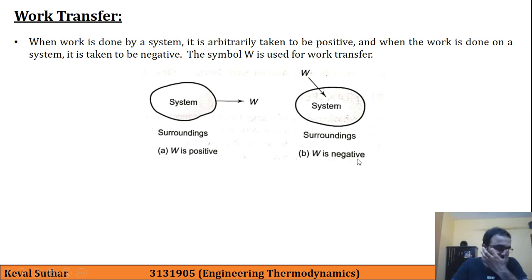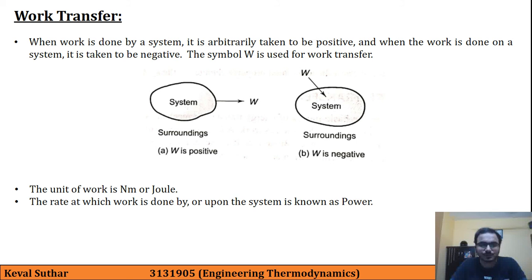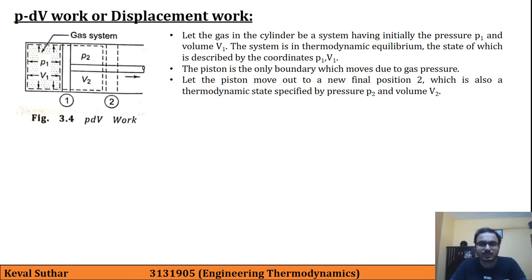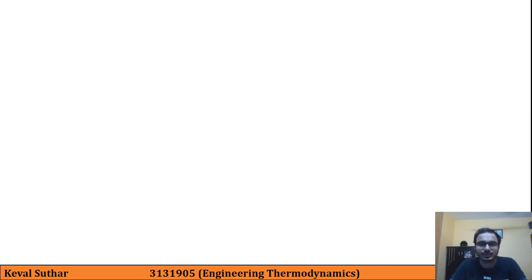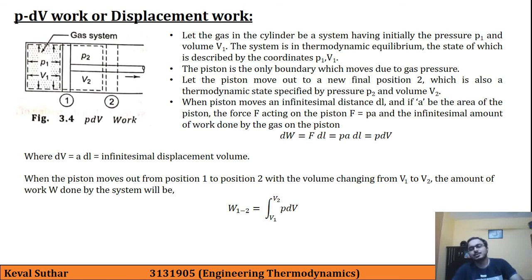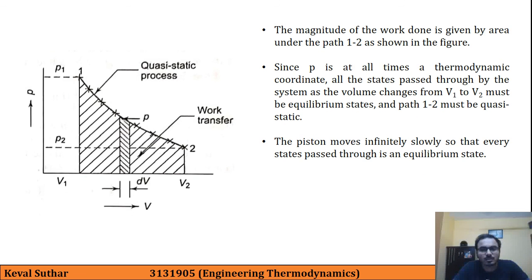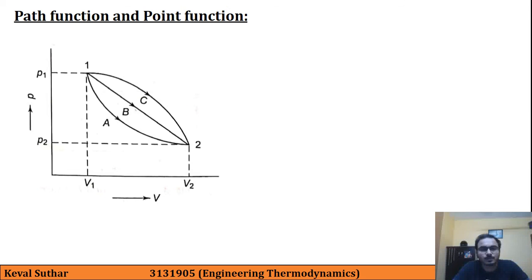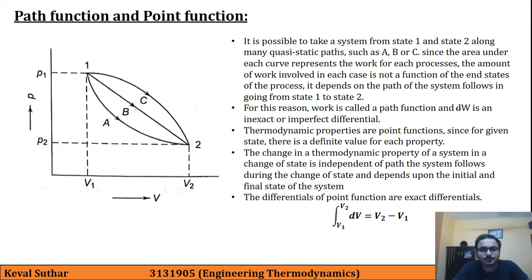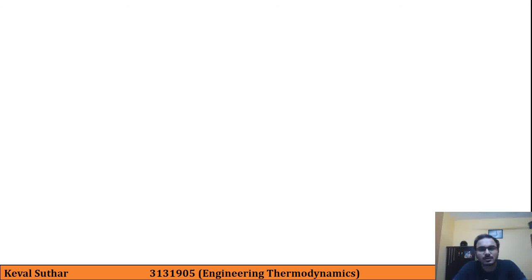Then work done by the system is considered positive and work done on the system is considered negative. The unit of work is Newton meter or joule. Then we studied PdV work, and we derived that PdV work is the integration from V1 to V2 of P into dV. Then we went through path function and point function, respectively inexact differential and exact differential.